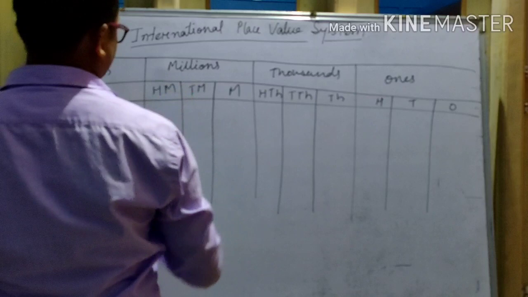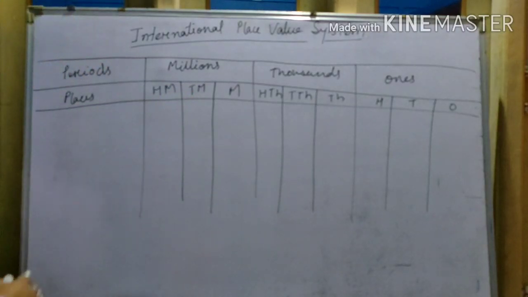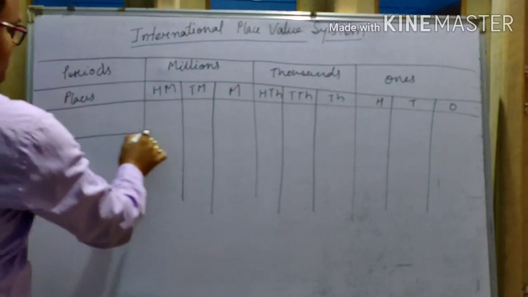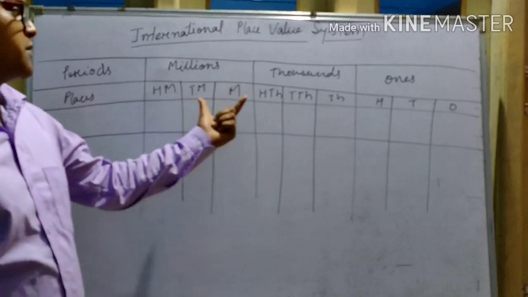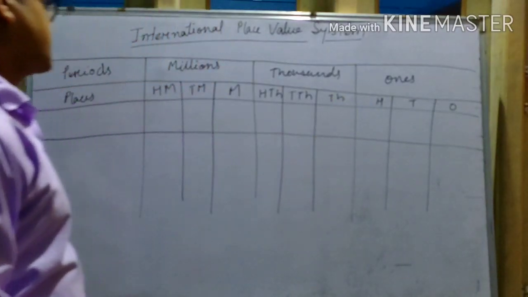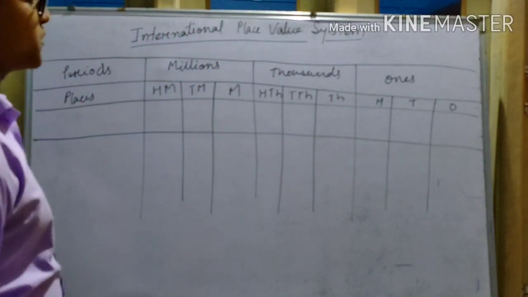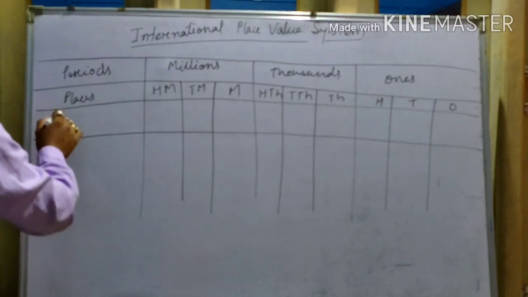So in the international place value system they have 3 periods and 9 places.